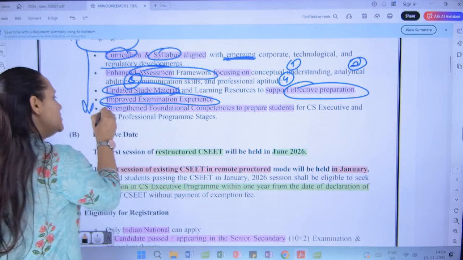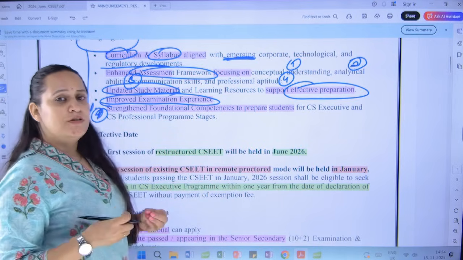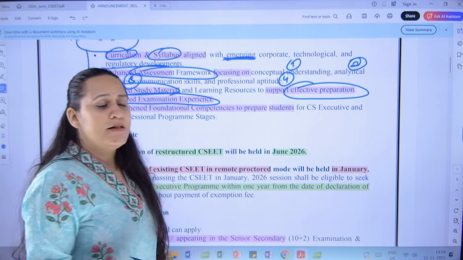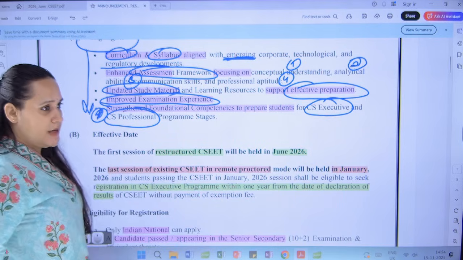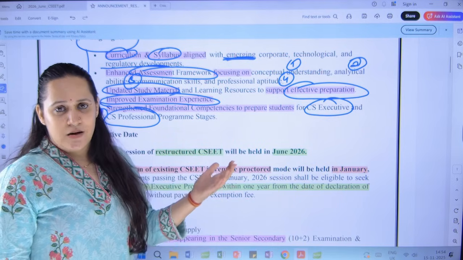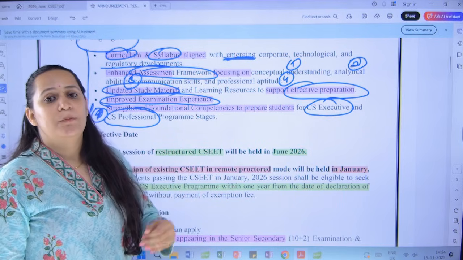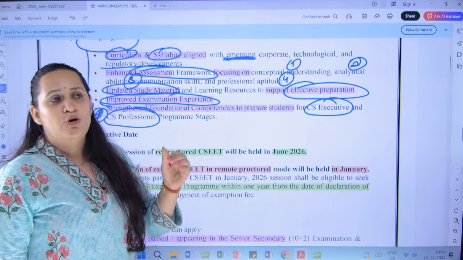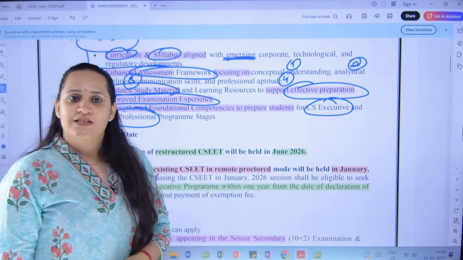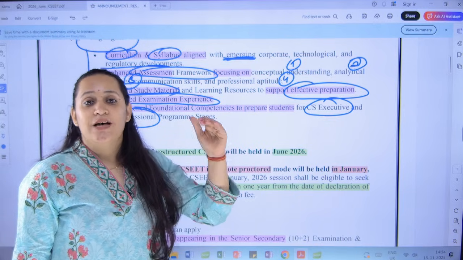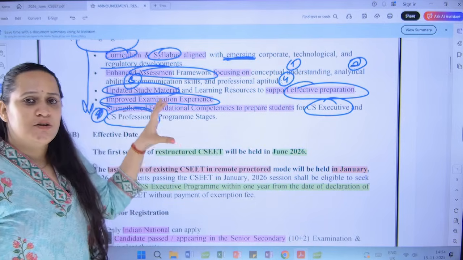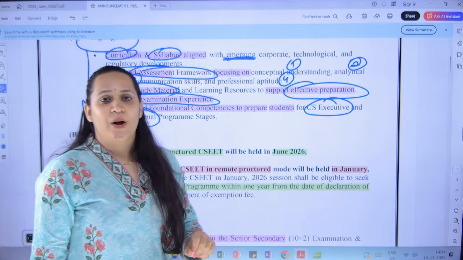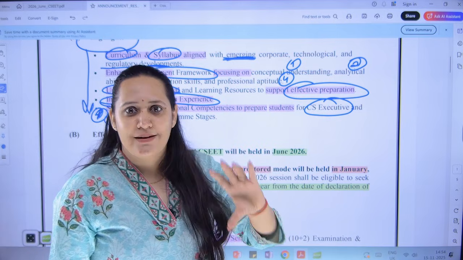And lastly, and the most important one, is that after the students clear CSEET, they are required to appear in the CS Executive and CS Professional exams, which are high standard exams, and they want the students to be prepared right from the beginning. So they want to level up the quality of the exam at CSEET level, so the students are prepared for CS Executive and CS Professional. So these are the major intentions of the institute, why they thought that we have to restructure the entire pattern of CSEET.